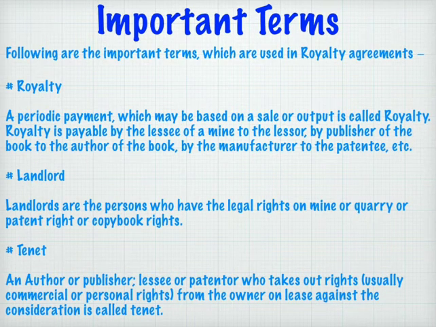Another term associated with royalty is landlord. Landlords are the persons who have the legal rights on a mine or quarry or patent right or copyright. They are known as landlord. Next one is a tenant. An author or publisher, lessee or patenter who takes out rights, usually commercial or personal rights, from the owner on lease against the consideration is called tenant.